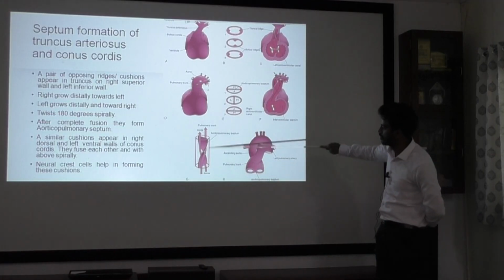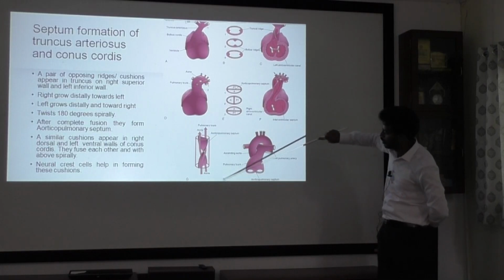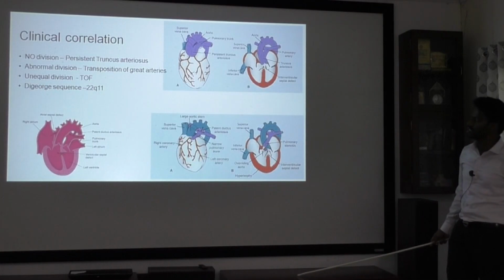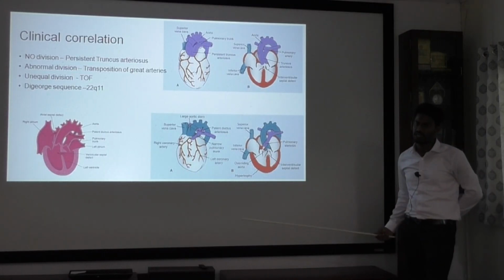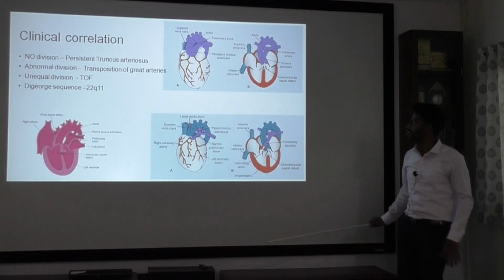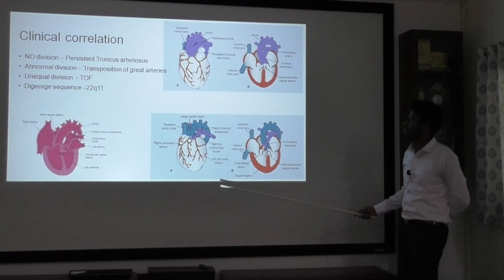Here you can see the pulmonary trunk and the aorta coming from their respective sides. Now the clinical correlation. Septum formation may not happen at all, or sometimes, instead of spirally, it can divide without spiraling, or sometimes there is unequal division of the septum. So all three scenarios can happen.